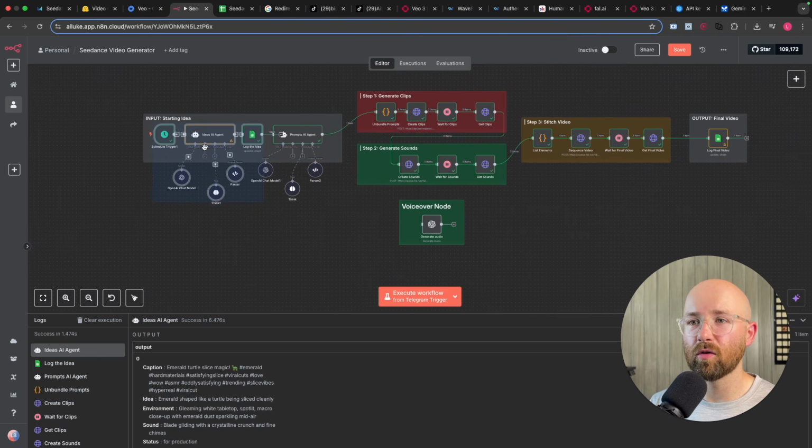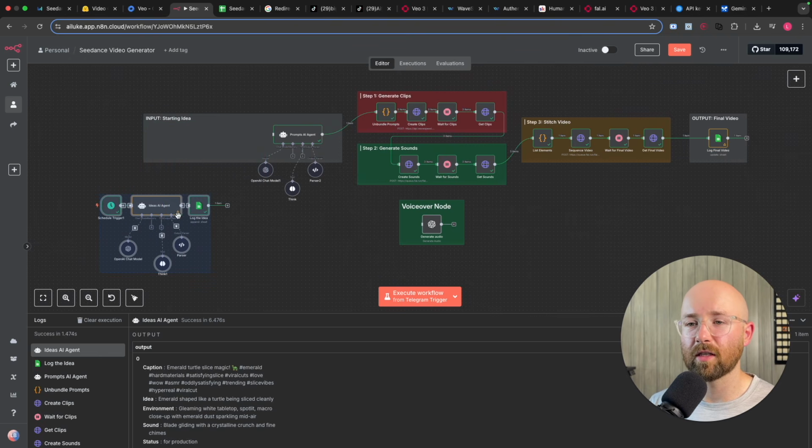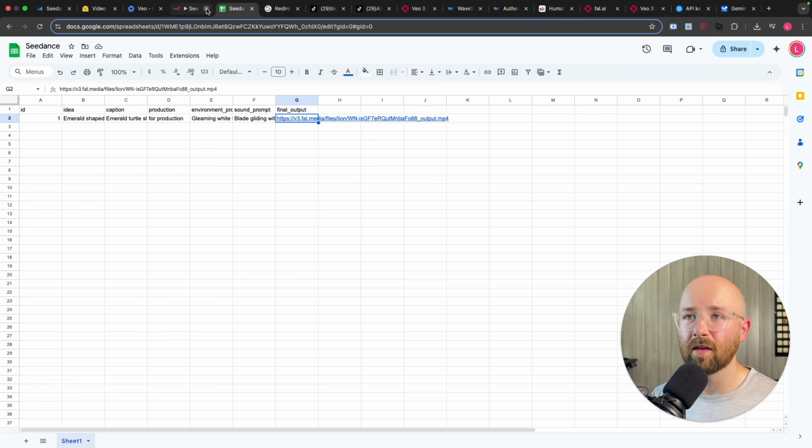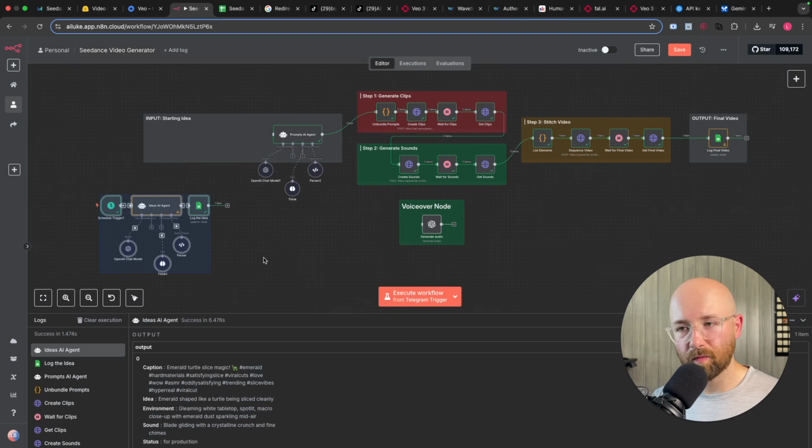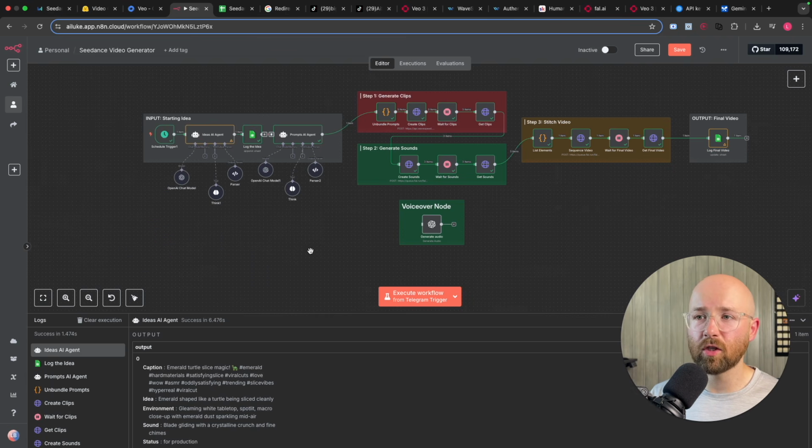So this could be 2 different ones. So you could have like this to create the ideas. And then only when you then like the ideas in here, you could then trigger this one. Something like that could be cool too. So a bunch of different ideas.